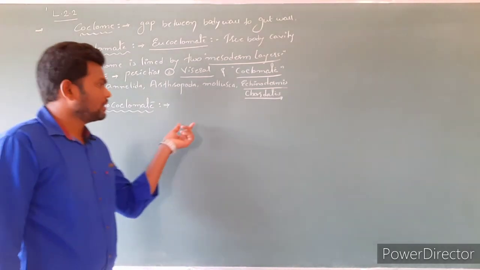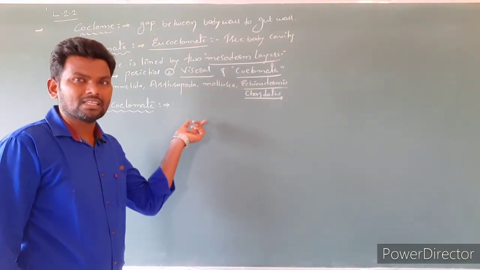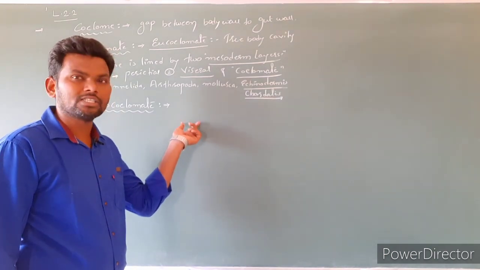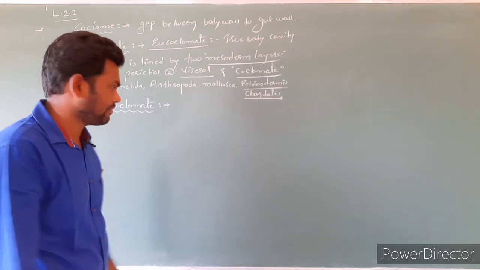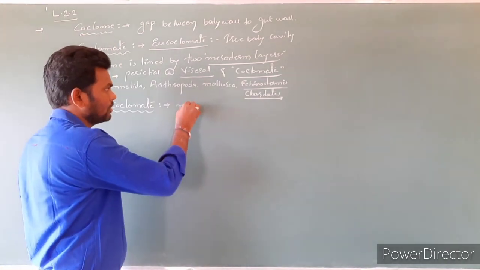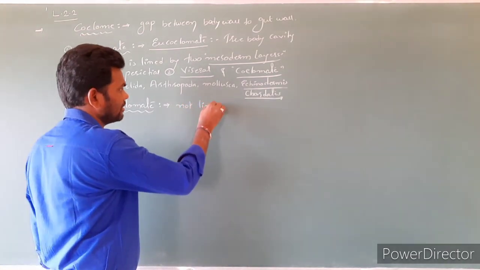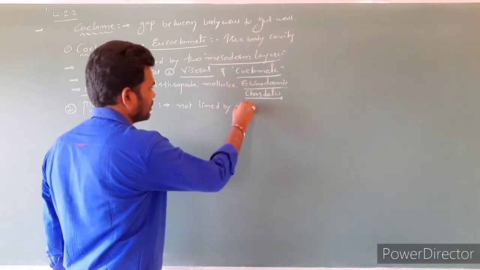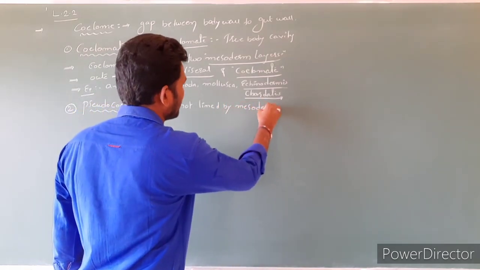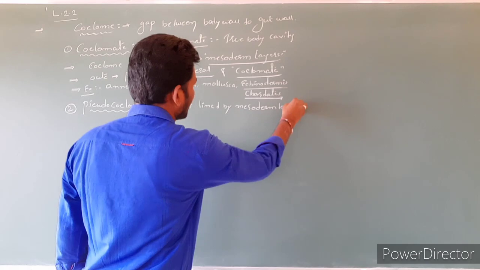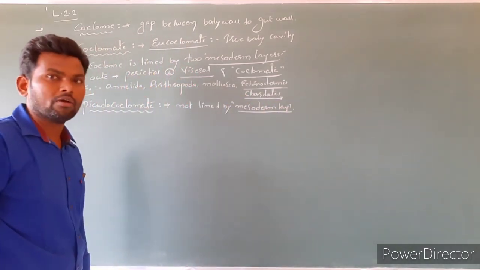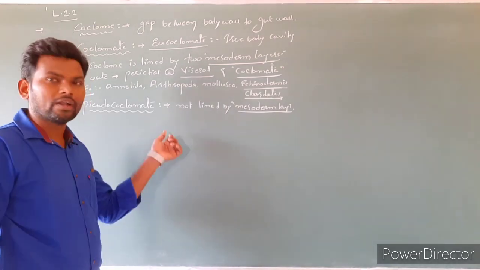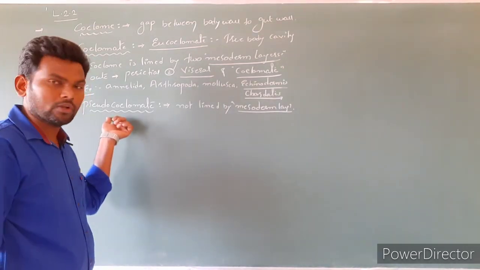In this case, the true coelom is absent and the coelom is not lined by mesoderm layer. Such a type is called pseudocoelomate.